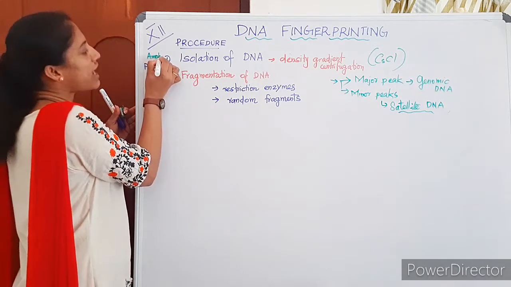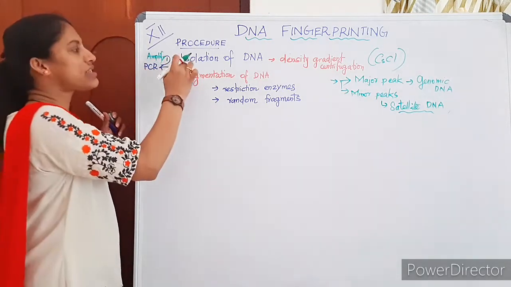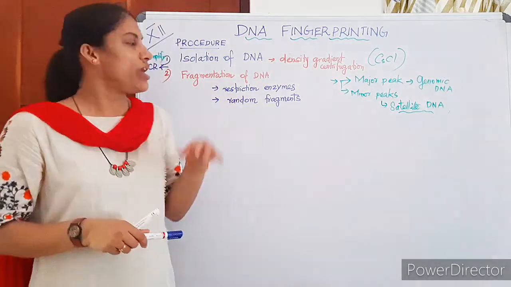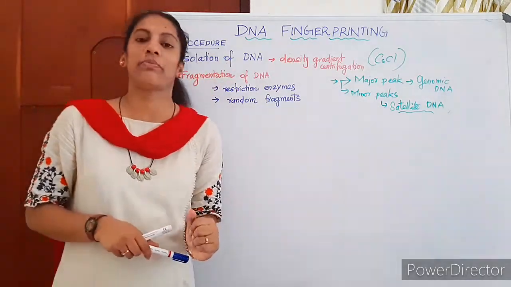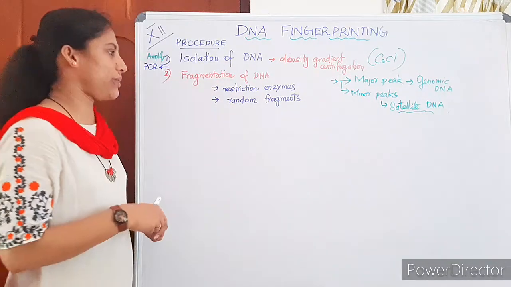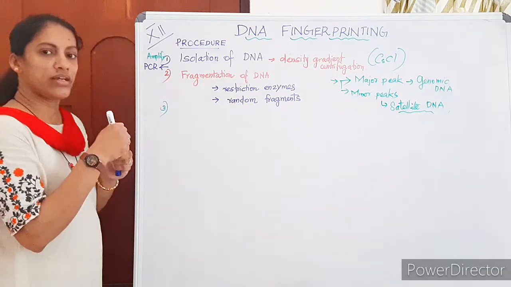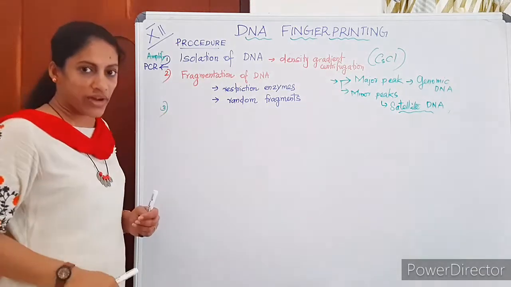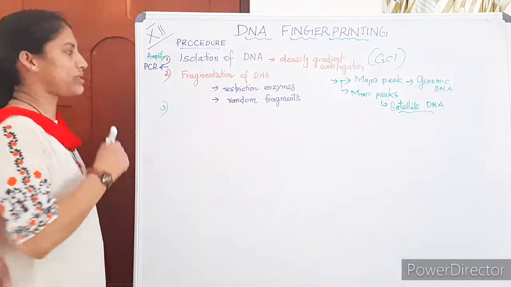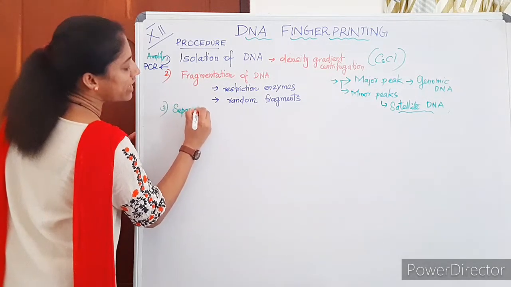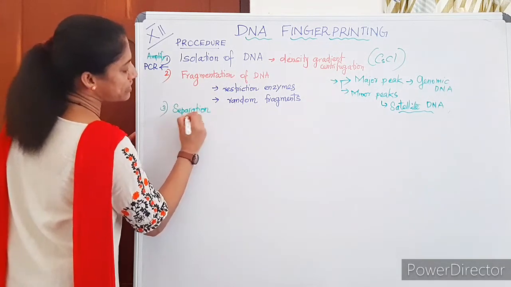If the DNA sample is not enough, there is a step in between that is called amplification of the DNA. If that is enough, we can do the second step as fragmentation of DNA. Then the third step, the fragmented DNA we get as randomly sized fragments. Then we have to separate them. The next technique is separation technique. How can we separate the fragments?